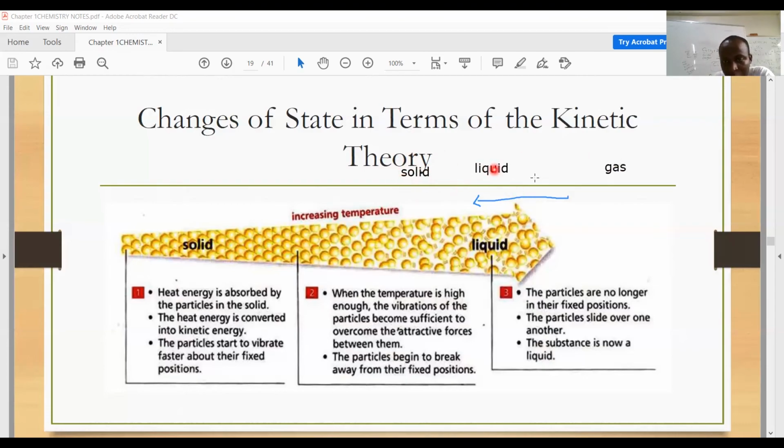From gas to liquid, you're talking about condensation. Liquid to solid, you are talking about freezing. And they occur at a point. For liquid to solid, we say it is what? It is the freezing point. I hope this helps.